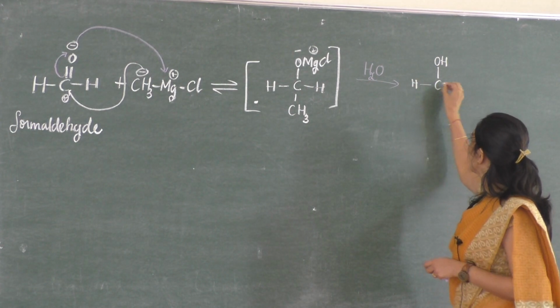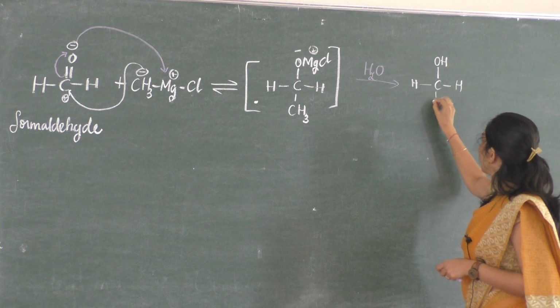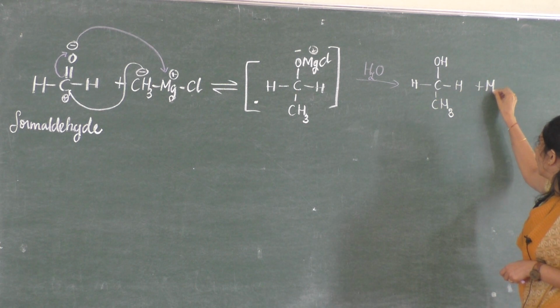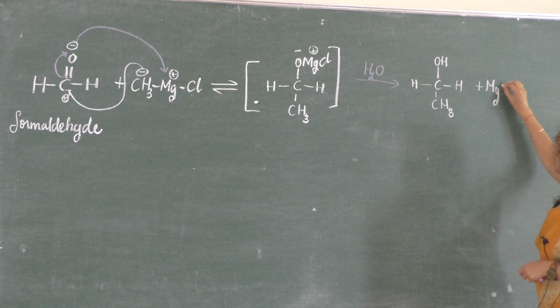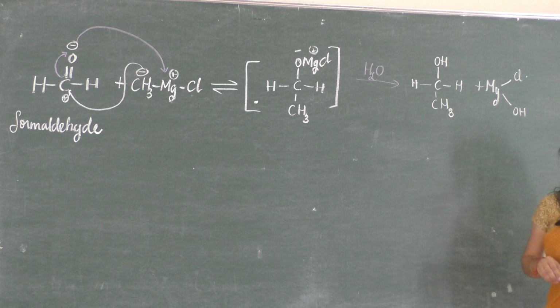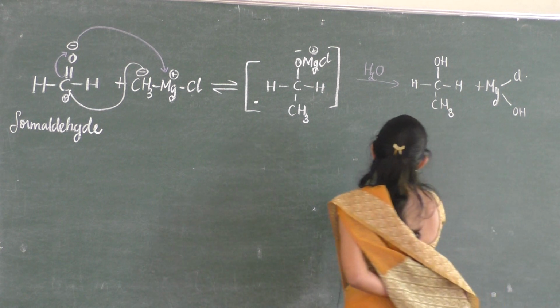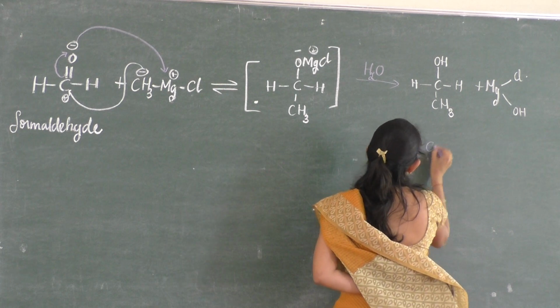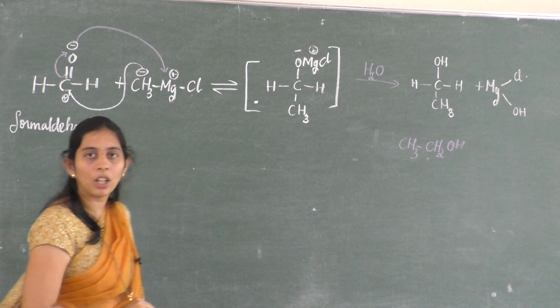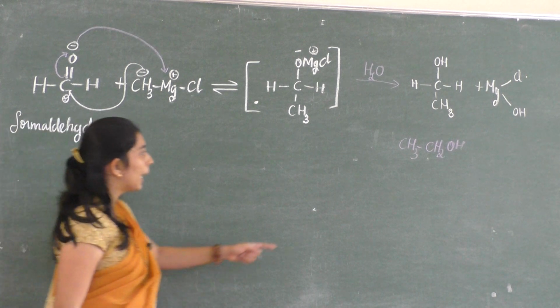So here H, here H, here it is CH3, and the side product is MgCl and OH. This I can also write as CH3CH2OH. Is it a primary alcohol? Yes, it's a primary alcohol.